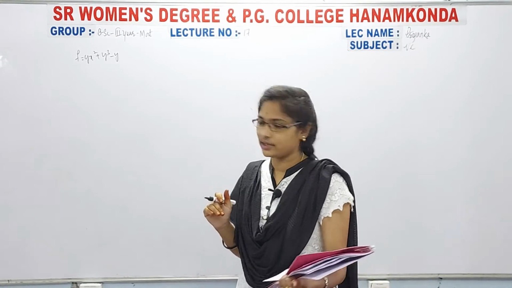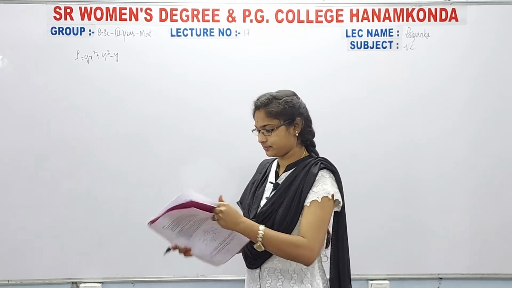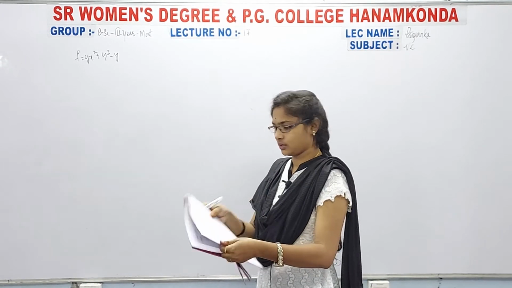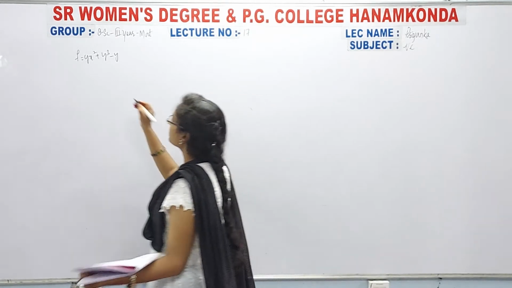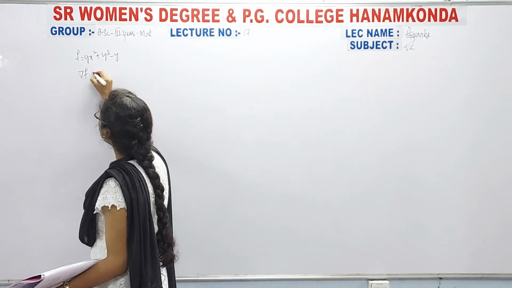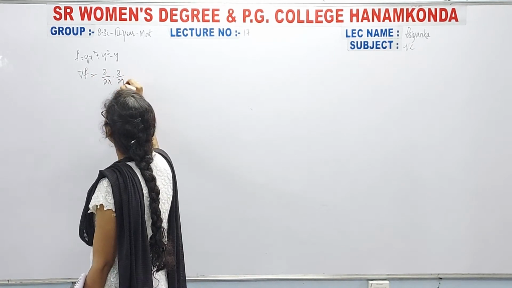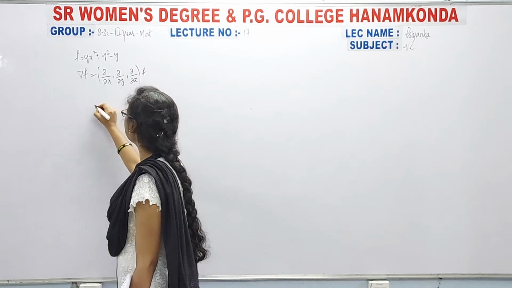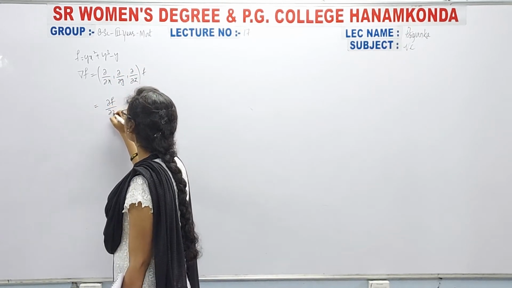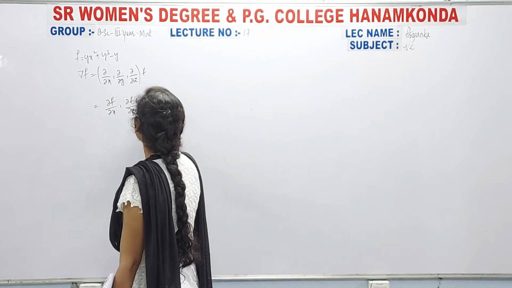Now write down: given that f is equal to y x square plus y cube minus y. For this, just calculate grad f. Grad f means dou by dou x comma dou by dou y comma dou by dou z of f, that is, dou f by dou x comma dou f by dou y comma dou f by dou z.